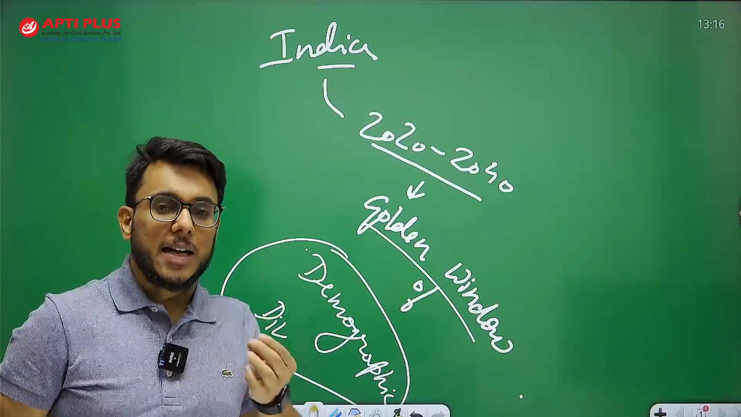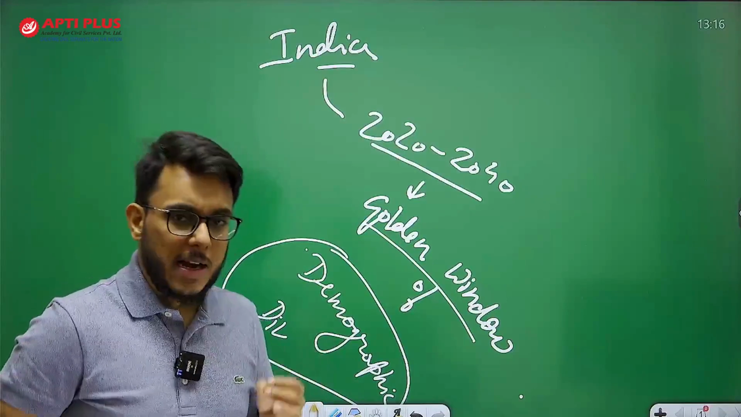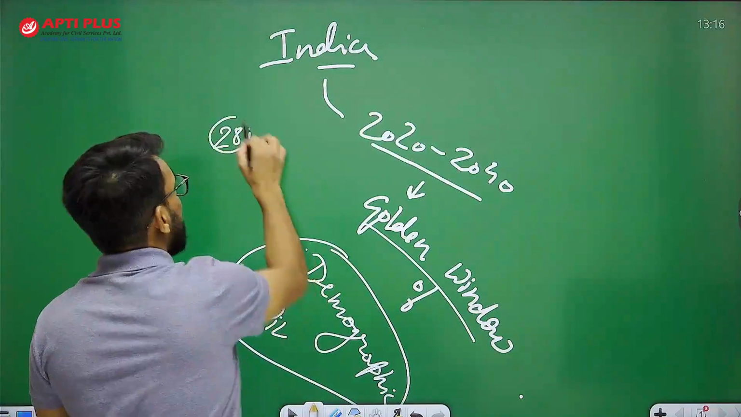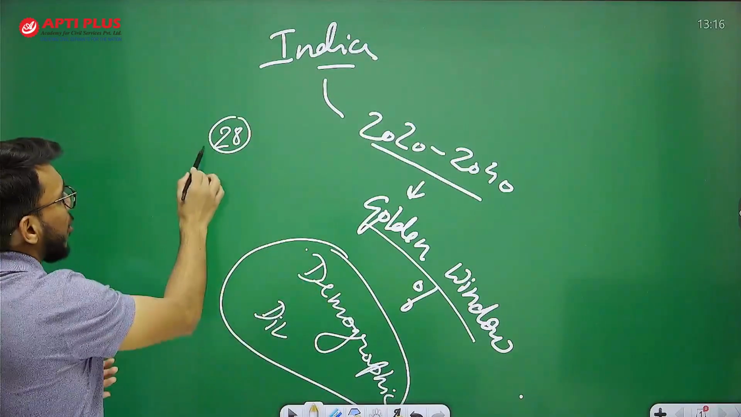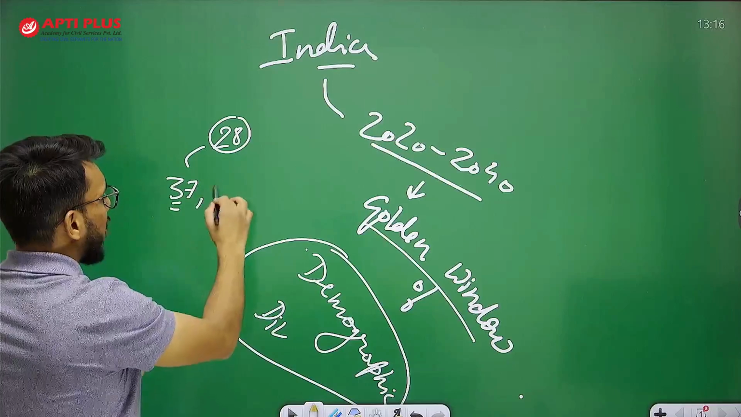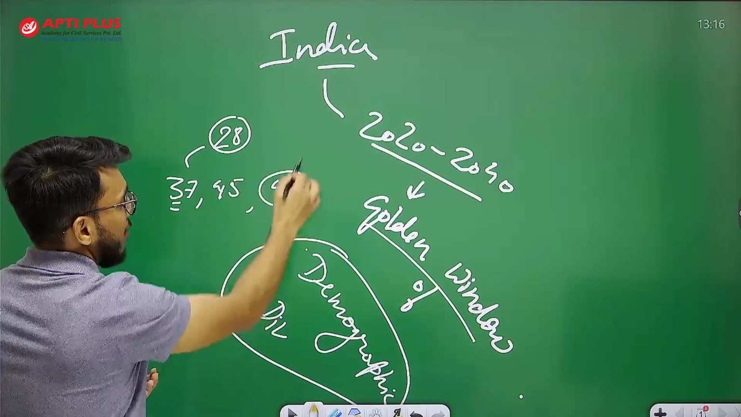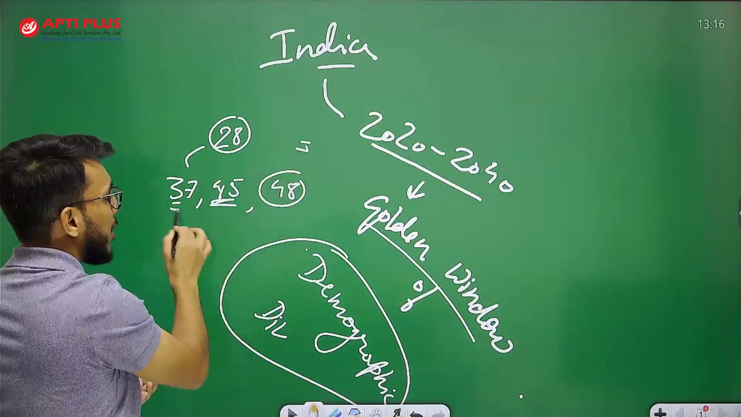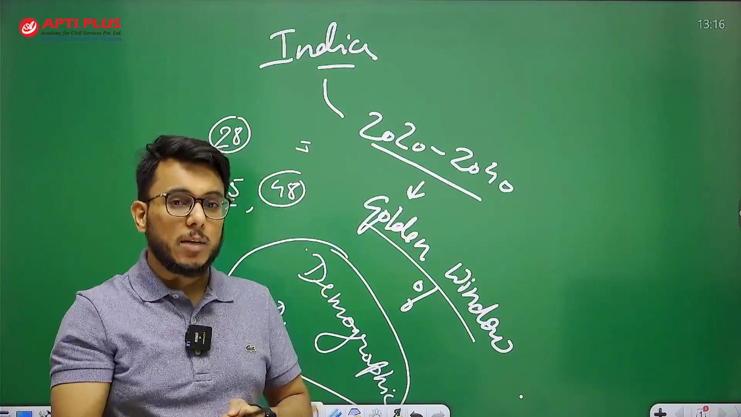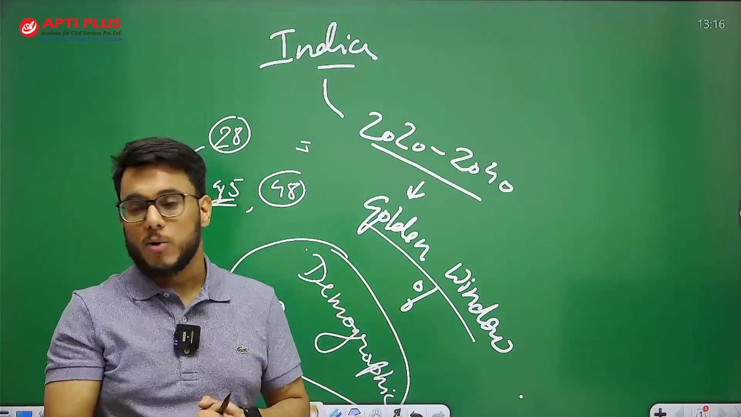As India has a more young population, the average age of India today is 28 years. Compared to this, the average age of China is 37 years. It is 45 years in Western Europe and 48 in Japan. So 48 in Japan, 45 in Europe, 37 in China, 28 in India. India has an exceptionally young population. Because of this young population, India will get economic advantage, the demographic dividend.